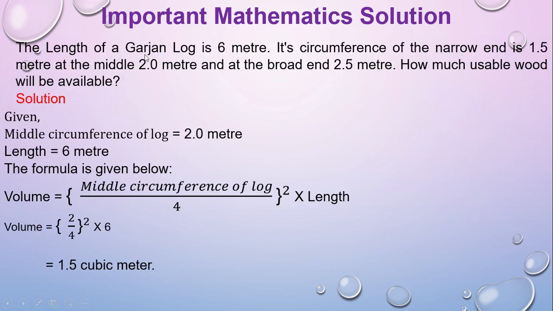Next one is, if the length is 6 and the circumference of the narrow end is 1.5, the middle part is 2, and the broad end is 2.5, how much usable wood will be available? That means usable wood. We know the middle part is 2 meters and the length is 6 meters from the stem. So we know the formula is volume equals the middle circumference of the log divided by 4, bracket close, squared, into length. Just put the values: C is the middle circumference of the log, 2, and then divided by 4 and squared, into 6. The answer will be 1.5 cubic meters.